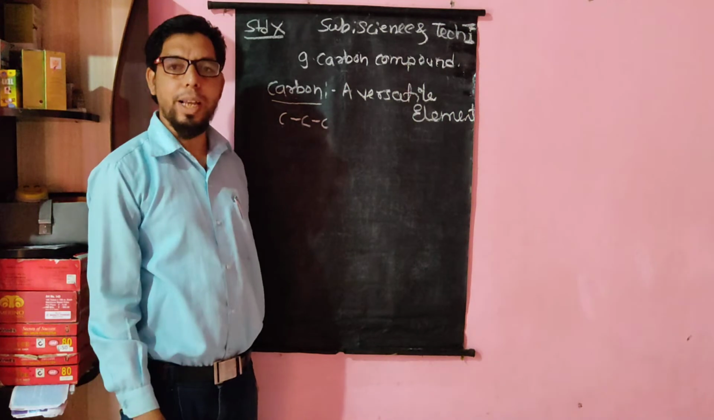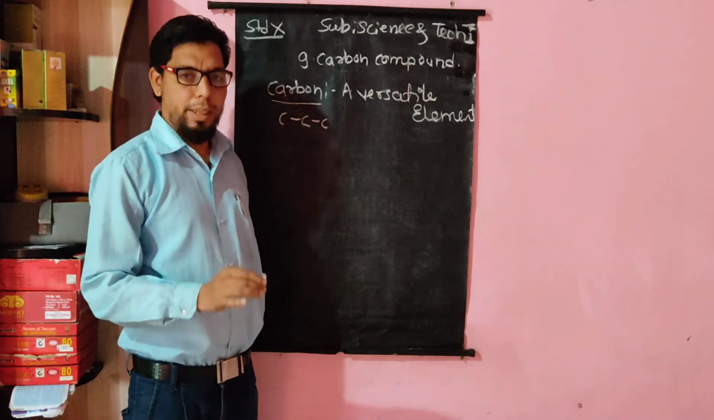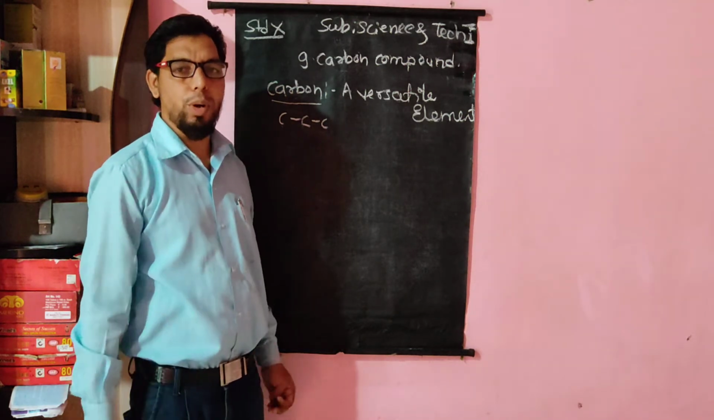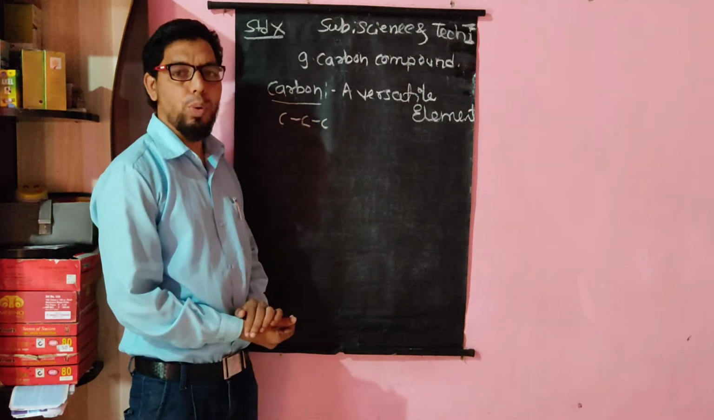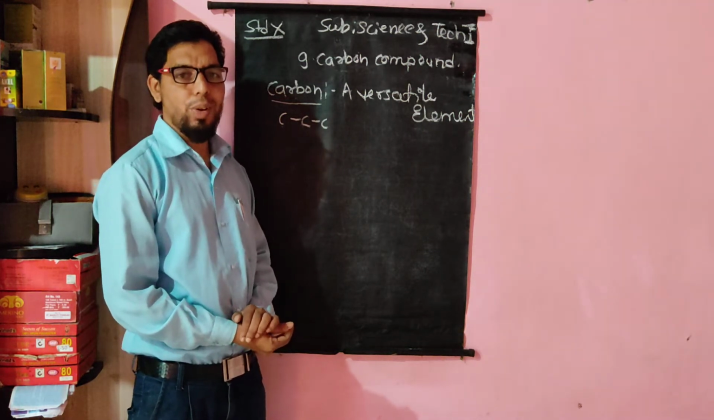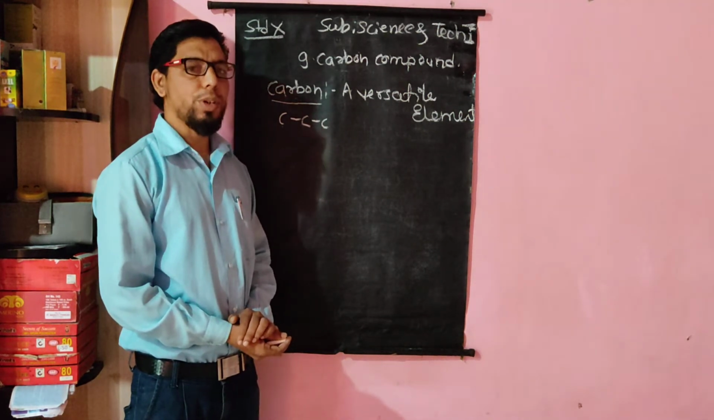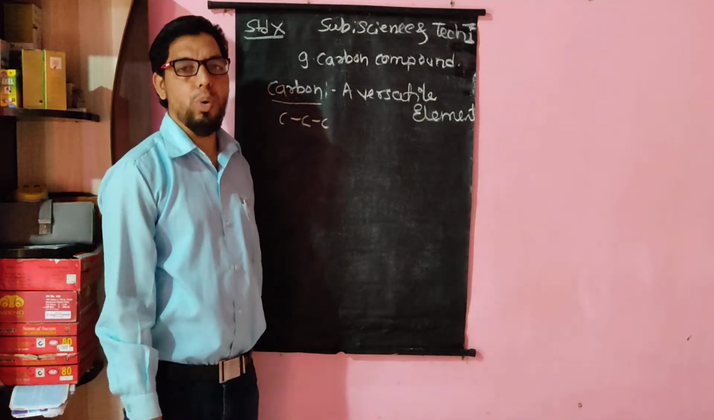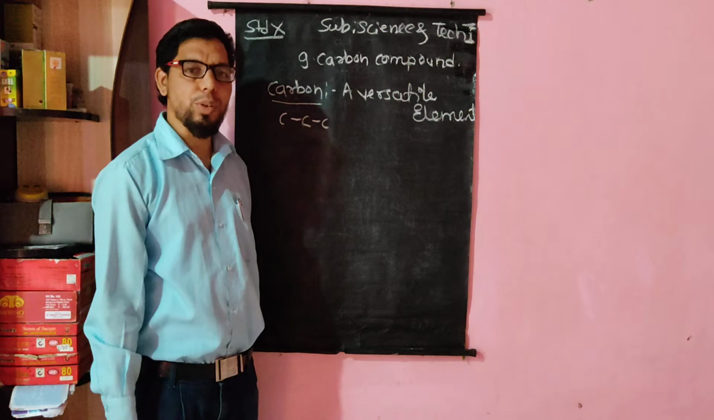But again a question arises in your curious mind: what is a covalent compound or what is a covalent bond? Covalent compounds are the compounds that are formed by means of sharing of electrons. When electrons are shared from one element to another element, the compound formed is known as a covalent compound, and the bond is known as a covalent bond.